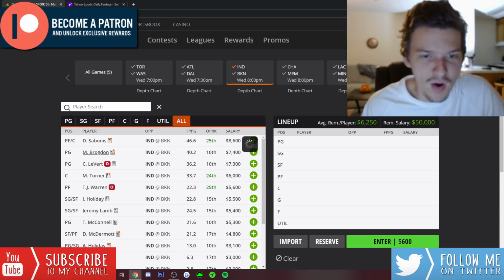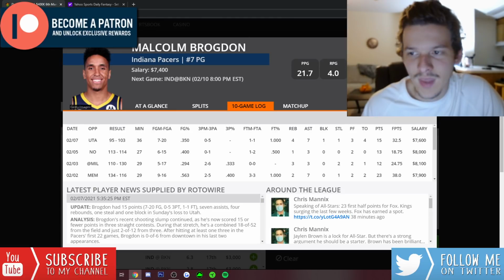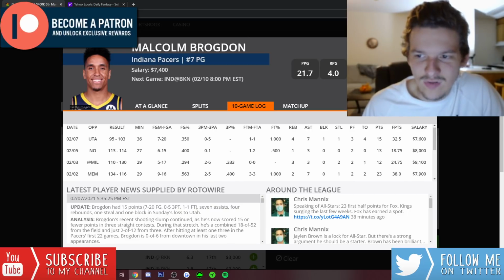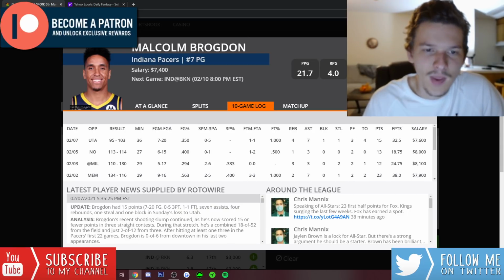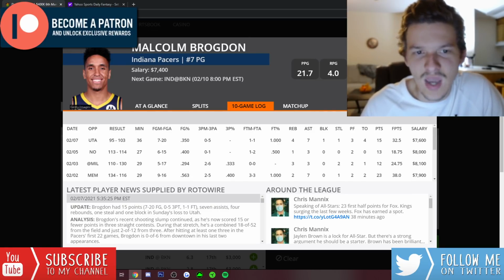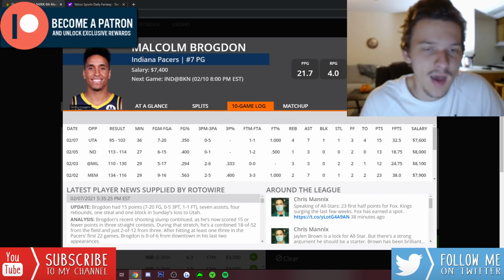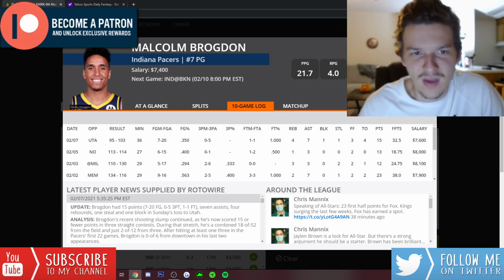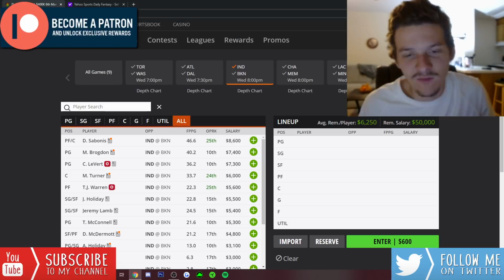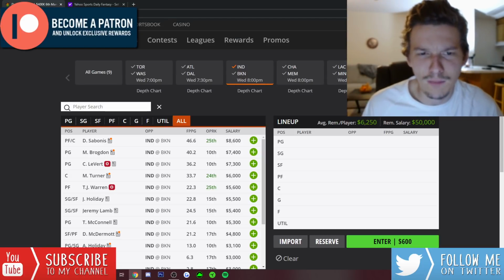And I think Malcolm Brogdon is way too cheap as well. I know he's been really bad lately. Last 4 games, 38, 24, 18, 32 DraftKings points. Like, he's really been struggling. But now he definitely gets a chance to bounce back in a big way against this Brooklyn team. Like, I would not be surprised to see huge games from both Brogdon and Sabonis tonight. I have no problems playing them together in the same lineup either. I think both are way too cheap. Both have a ton of upside here. I like Brogdon a lot as well. I think he is a very strong play on this slate. Definitely one of the better mid-range options at guard.